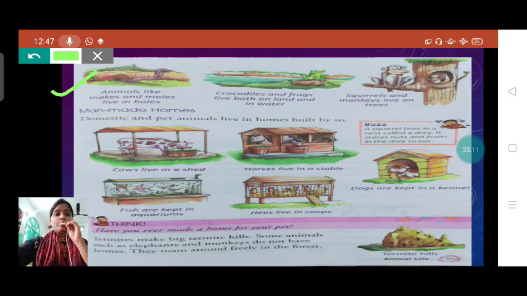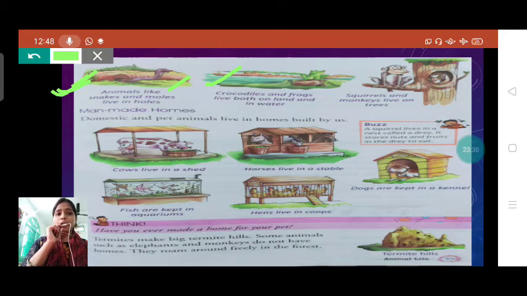Okay, students, see, these are the natural homes. They do not need to prepare them. These are the natural homes present in nature. So animals like snakes and moles live in holes.